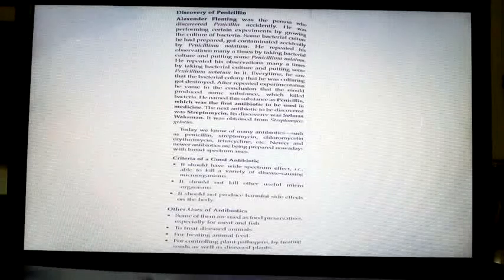Got it? And there are some other uses also of the antibiotics. Some of them are used as food preservatives, especially to preserve meat and fish, to treat diseased animals, for treating animal feed. From one place to another place, fish, meat, animal feed will be transferred.